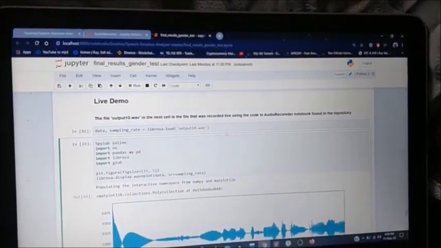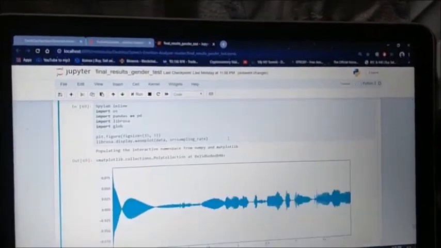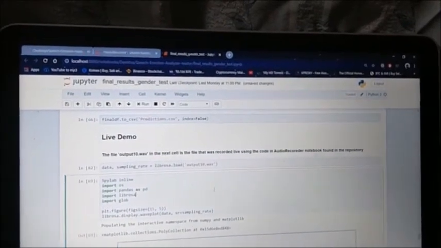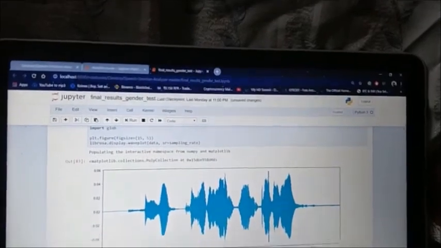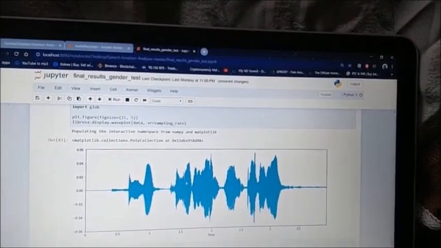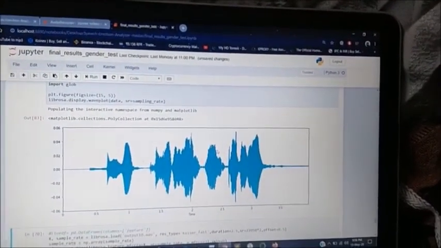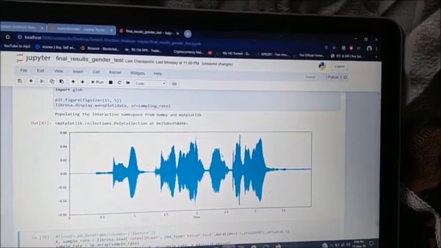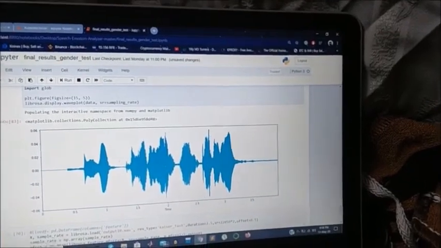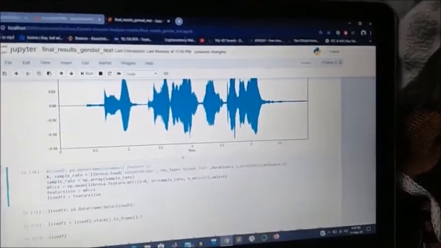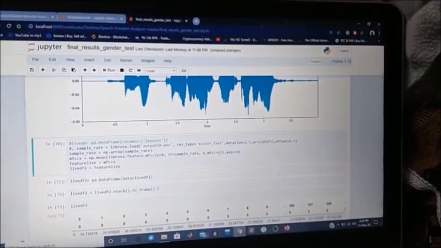Let me just run this file, using the extraction features. So this is my waveform produced right now with my voice, which has been analyzed, and based on the CNN model and the previous data, it compares and produces the respective output.